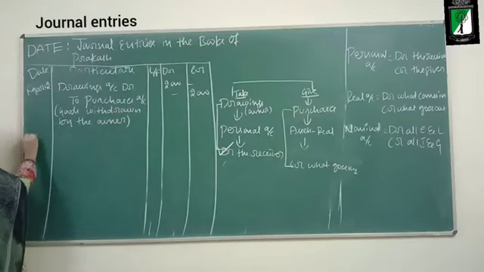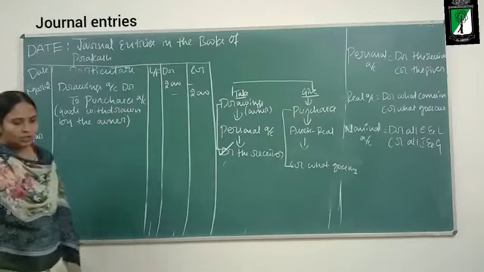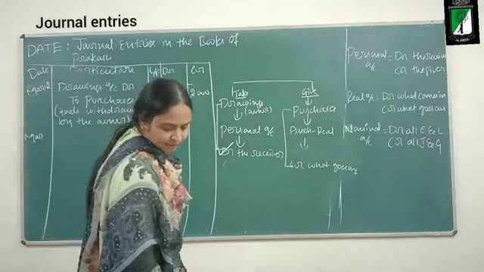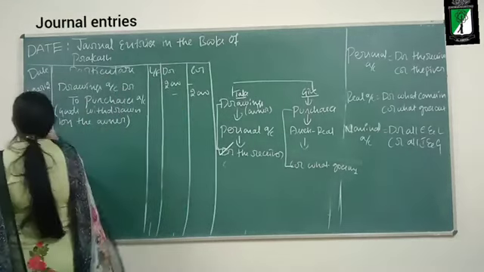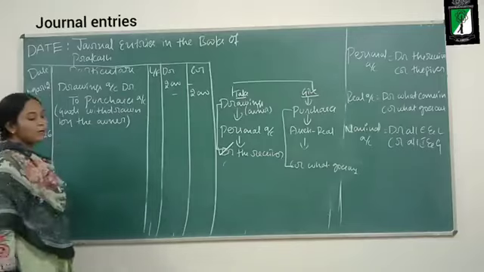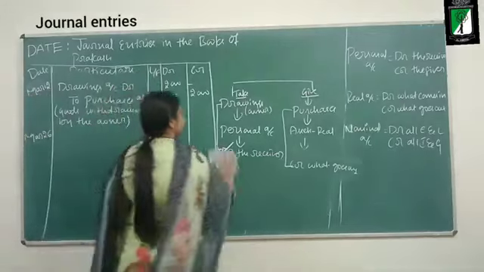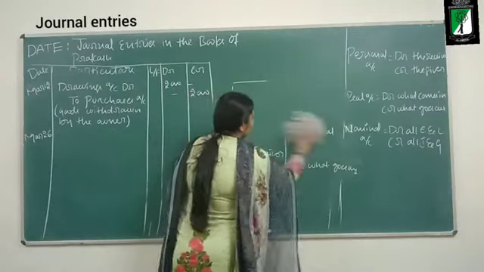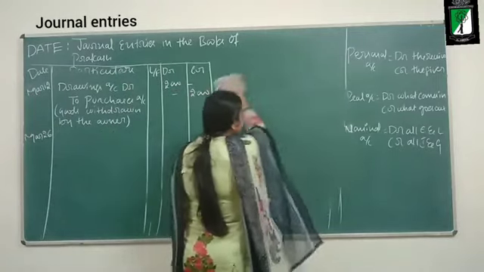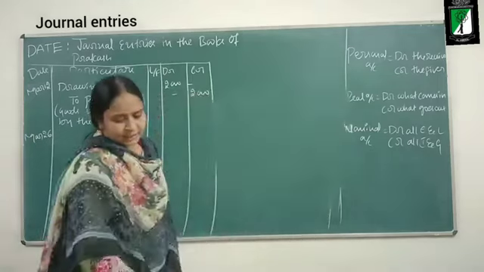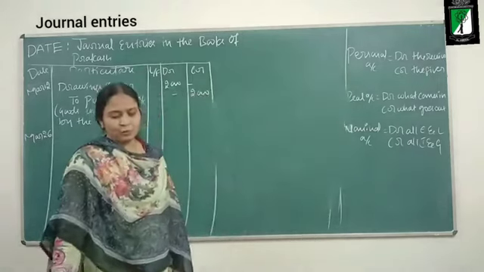Now, moving on to the next transaction. When has it occurred? March 26th. The transaction is giving a loan to Ramya, rupees 10,000.